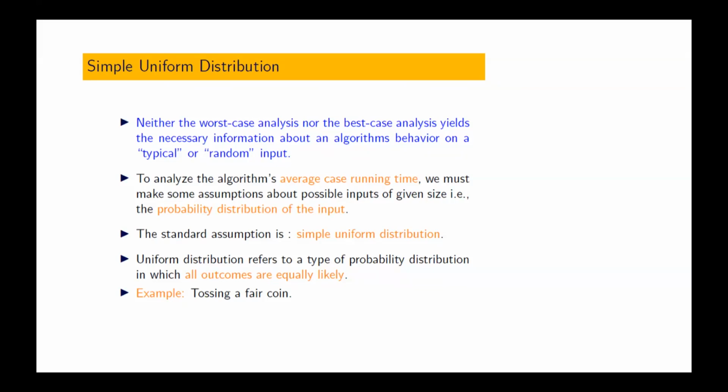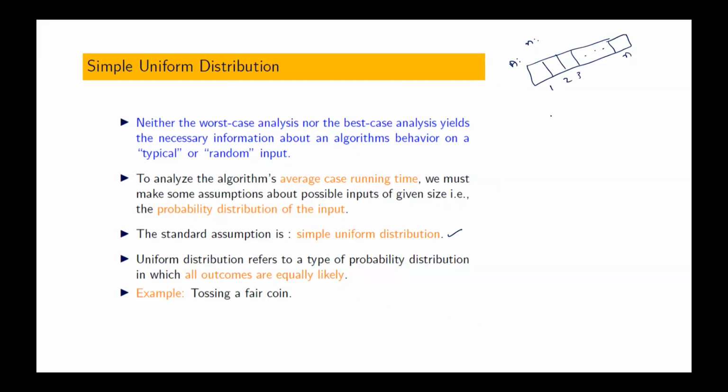And usually what type of assumption do we make? The standard assumption is that we have a simple uniform distribution. In the case of linear search, n is the input size. The array contains n elements, in positions 1, 2, 3, up to the nth position. So what does simple uniform distribution mean?